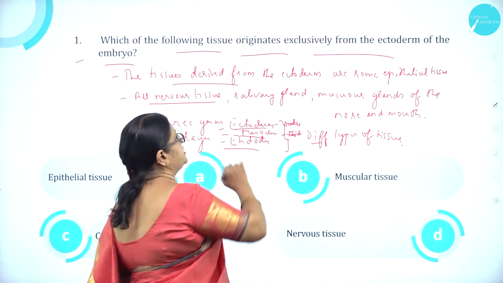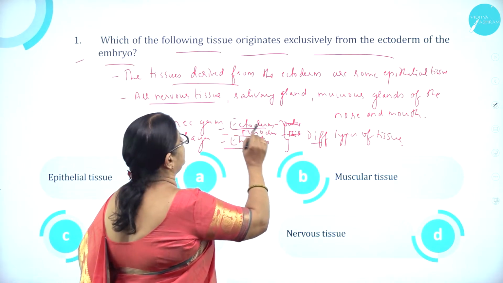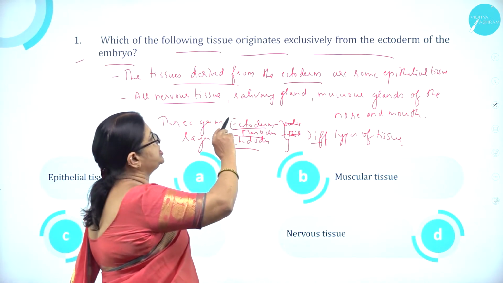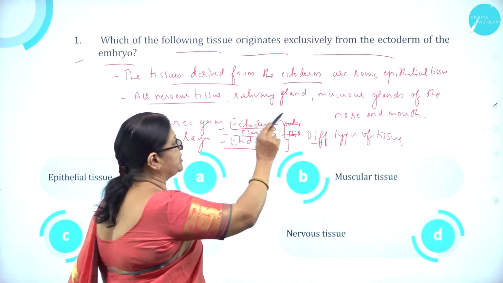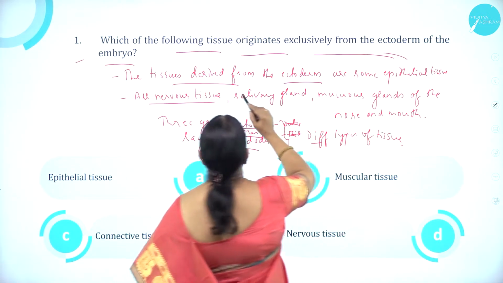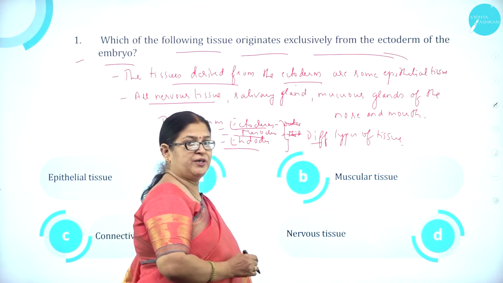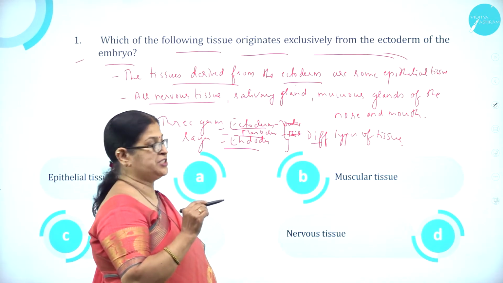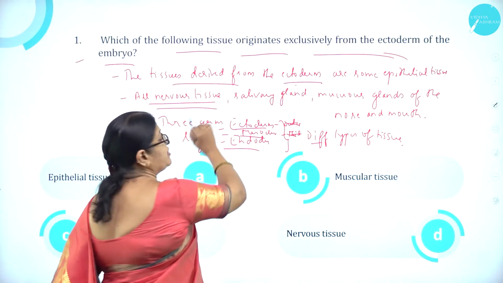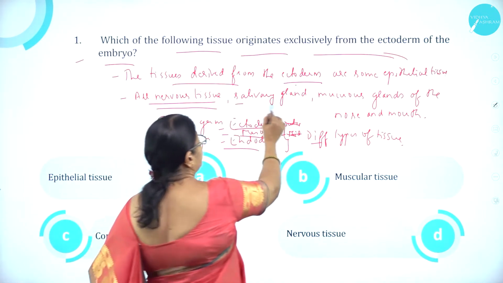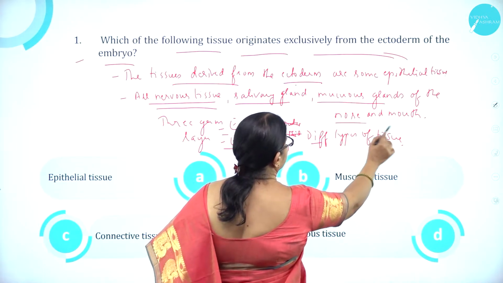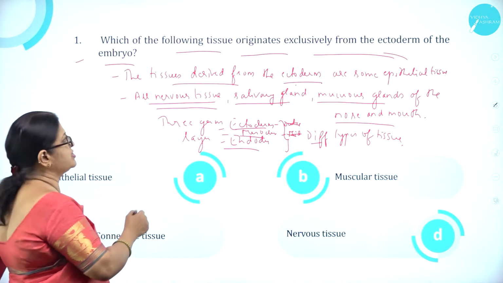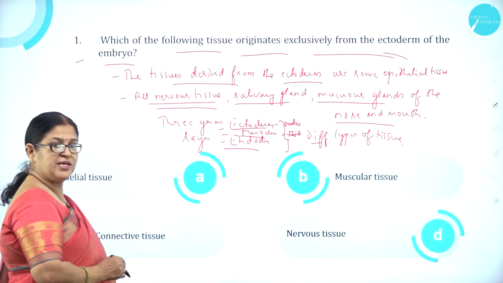So the tissues derived from the ectoderm. Here they are given which of the following tissues originates exclusively from the ectoderm. So the tissues derived from the ectoderm are not all epithelial tissue, very few epithelial tissues, then all nervous tissue, then salivary gland, mucous glands of the nose and mouth. So one of the tissues among all this which is derived from ectoderm is nervous tissue.